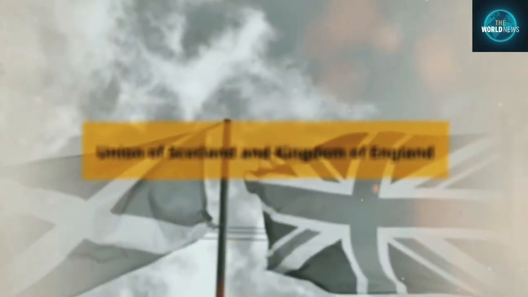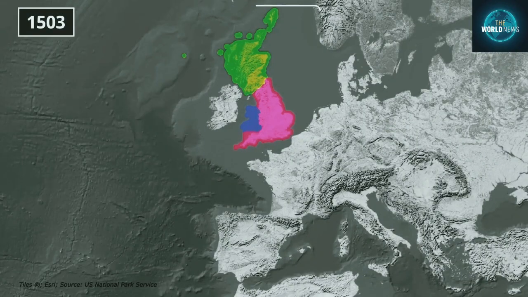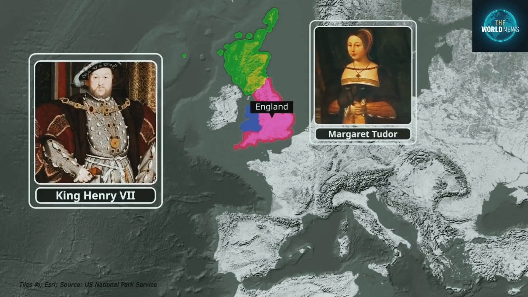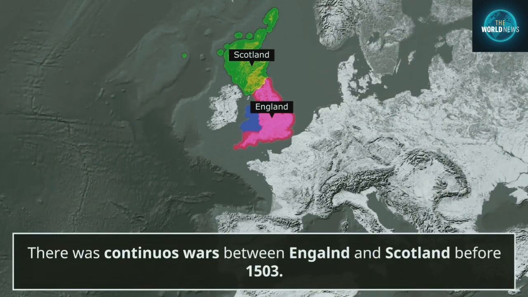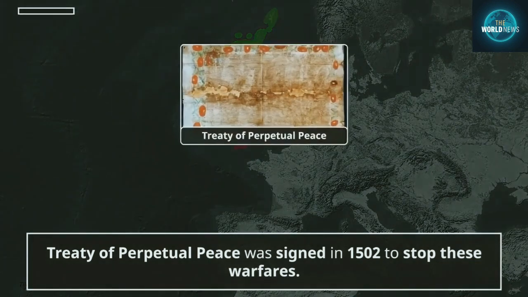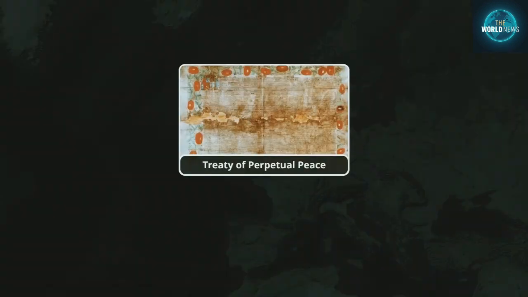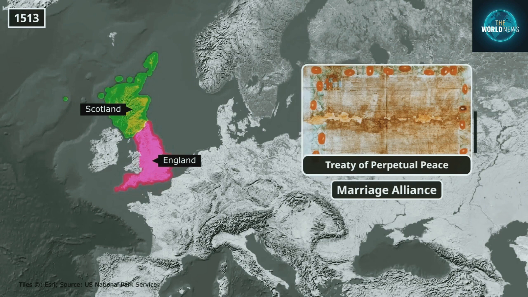Union of Scotland and Kingdom of England. This union started in 1503 when the daughter of King Henry VII of England got married to King James IV of Scotland. For 200 years before 1503, there were continuous wars between England and Scotland. To stop these wars, the Treaty of Perpetual Peace was signed in 1502. This marriage alliance was also made due to this treaty. This treaty could not be successful, because in 1513 itself, wars started again between England and Scotland. The treaty was not successful, but both the kingdoms definitely got the benefit of the marriage alliance.